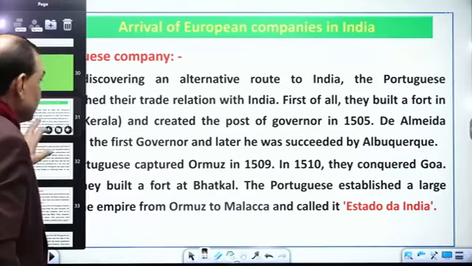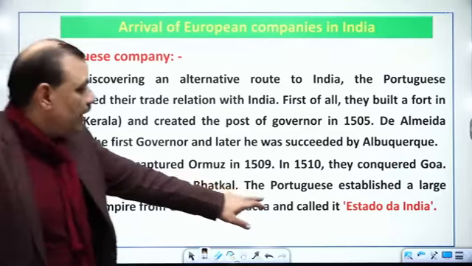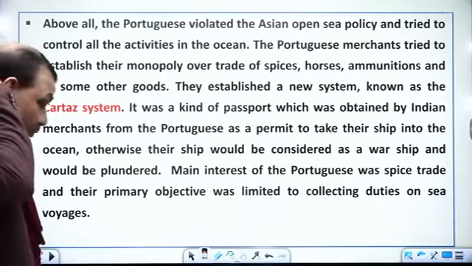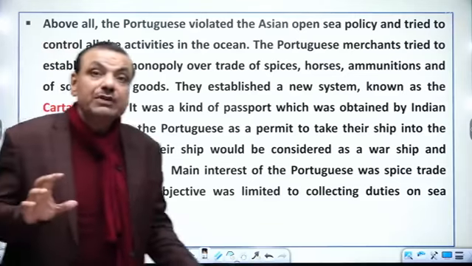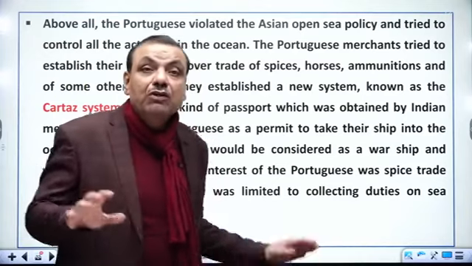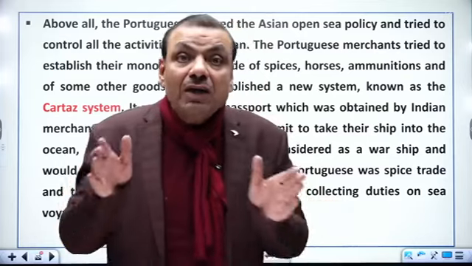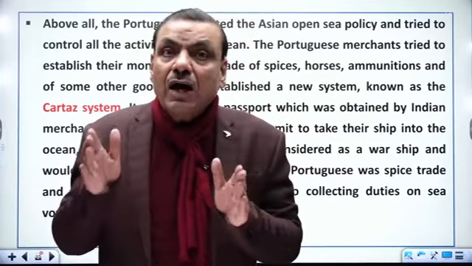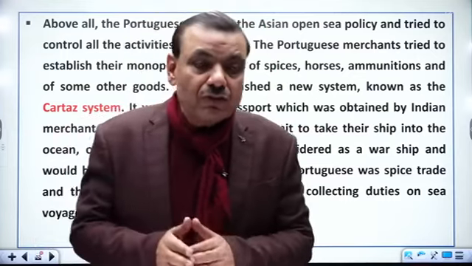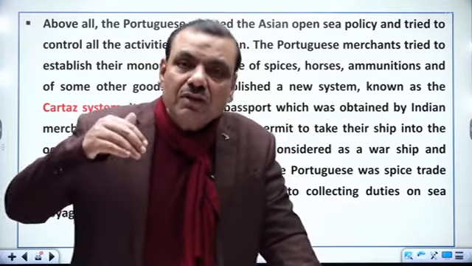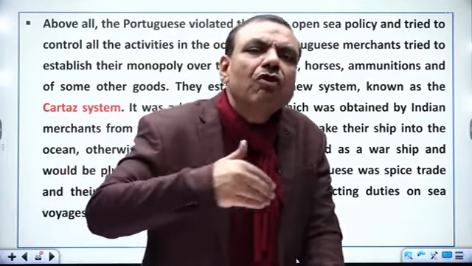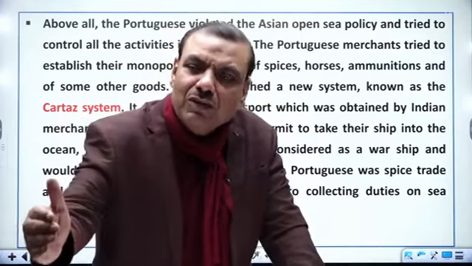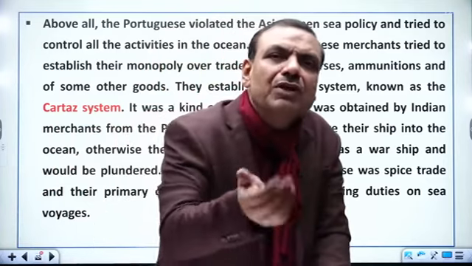So this is Portuguese company, I have told you. Estado de India, I have already informed you. Then, you know, one unique thing, Portuguese company introduced a very unique thing which made it unpopular. You might have heard about the Carthage system. The whole name is Carthage Armada Kafila system. What is this system? So in fact, the attention of Portuguese was diverted from the actual trade. And now Portuguese preferred to, you can say, collect the custom duties from Indian powers.